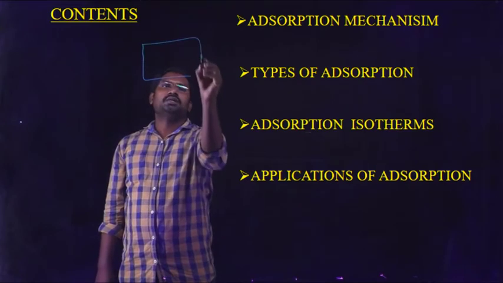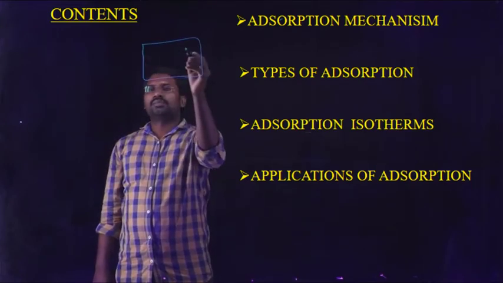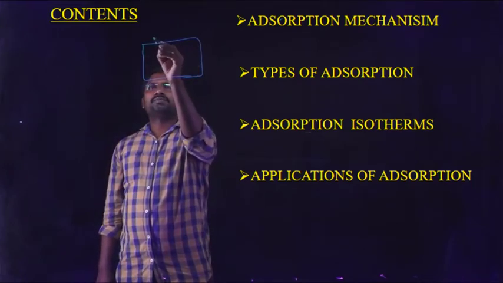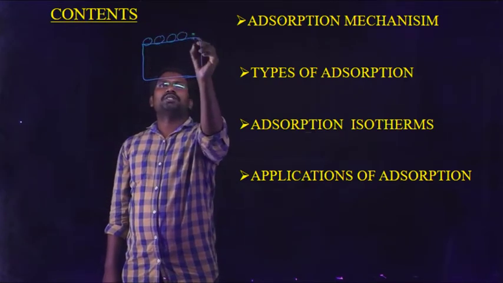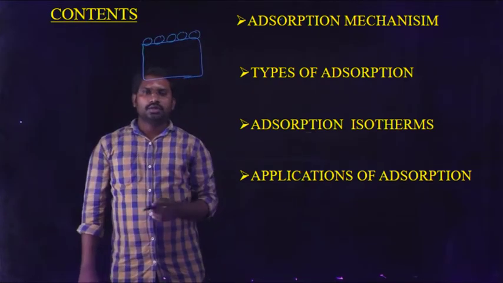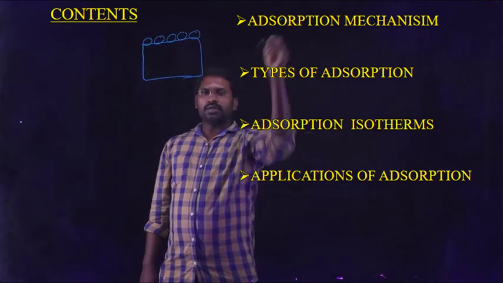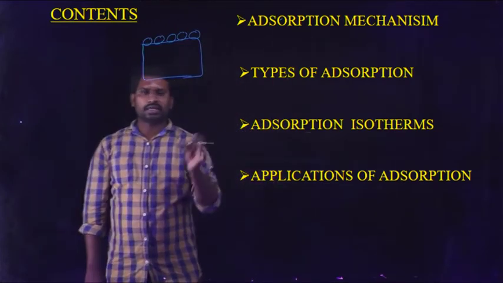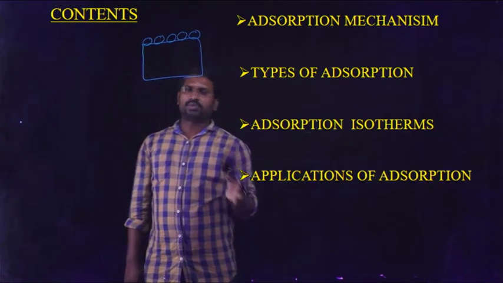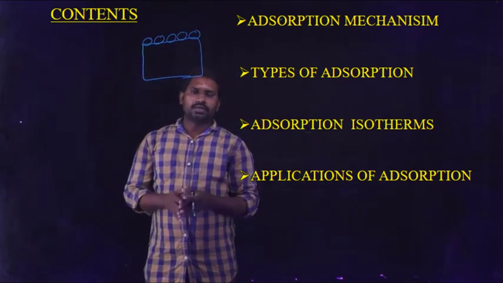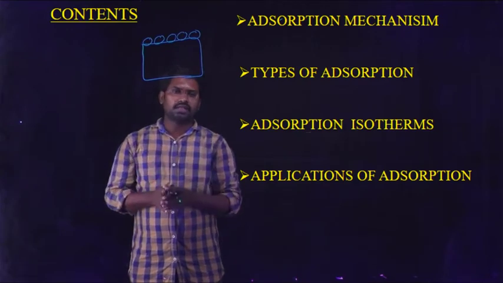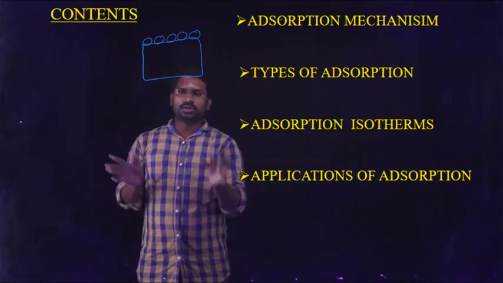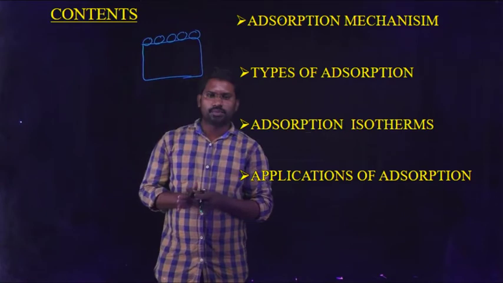For example, when the molecules of a substance are deposited on the surface of another substance, that is known as adsorption. In the adsorption mechanism, we clearly study whether the adsorption process is exothermic or endothermic, and what the factors affecting the adsorption phenomenon are.